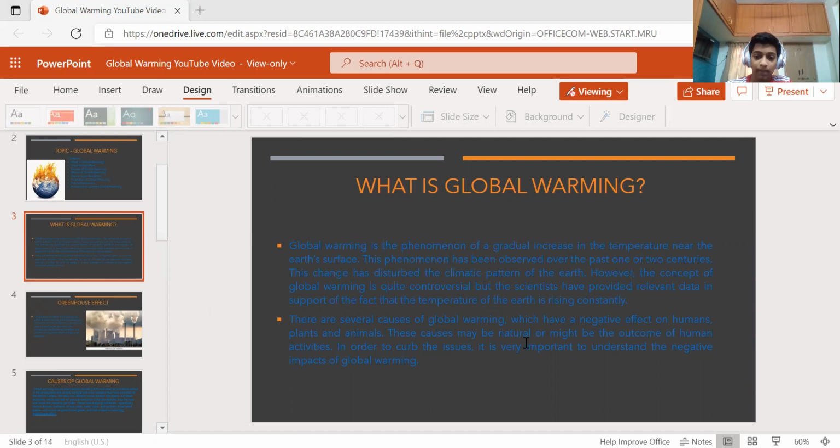These causes may be natural or might be the outcome of human activities. In order to curb the issues, it's very important to understand the negative impacts of global warming.